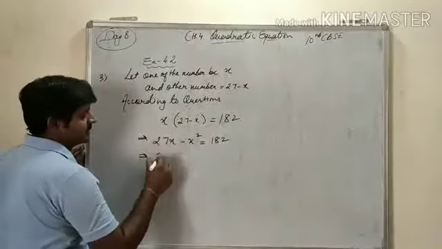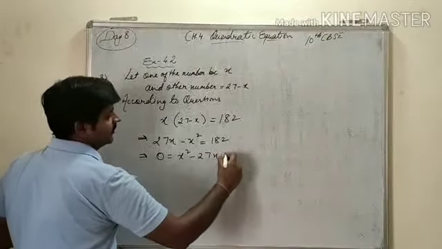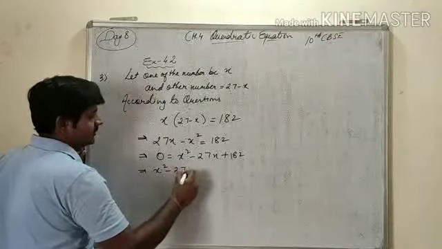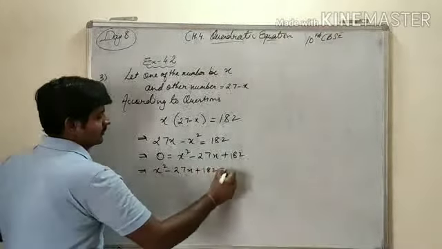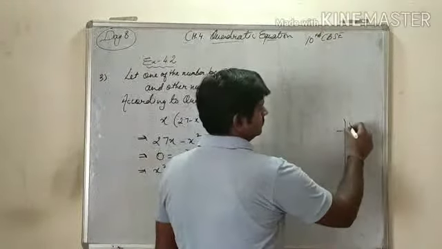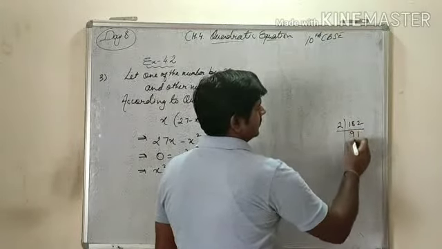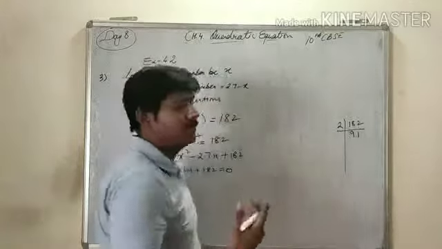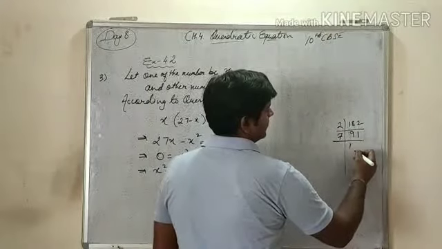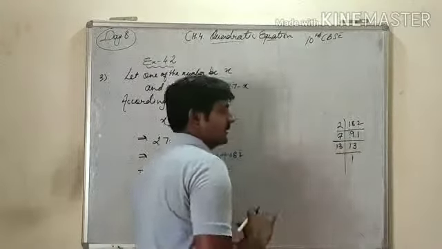Whole terms we will shift other side, so there will be 0. x square minus 27x plus 182. So it can be written once again like this. Now 182 we can factorize this side. We divide by 2, so there will be 91. This is divisible by 7. 7 ones are 7 and 7 threes are 21. And these are the terms.